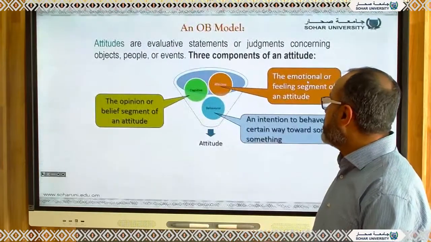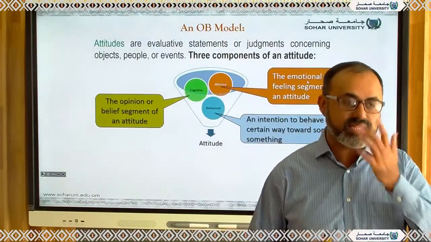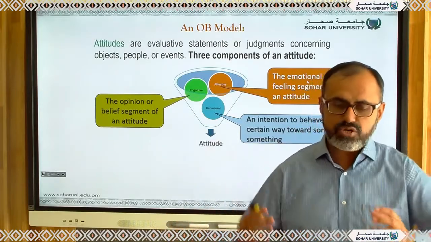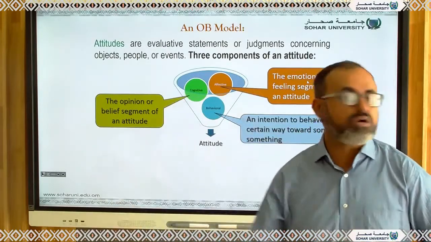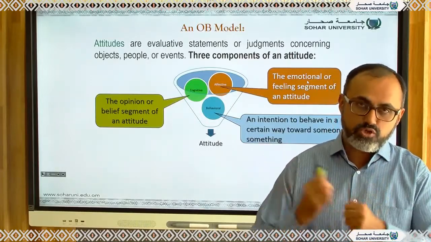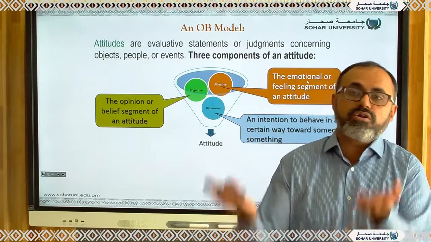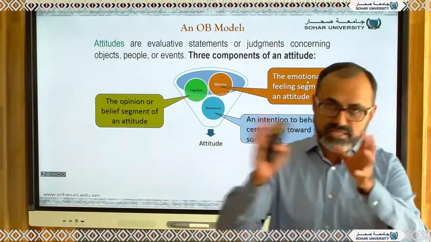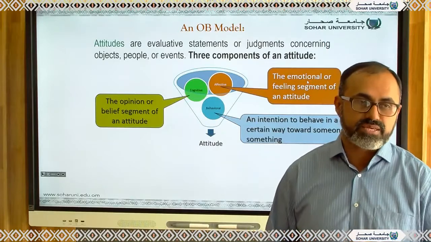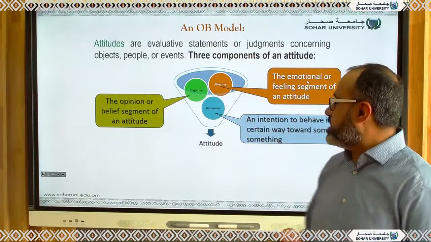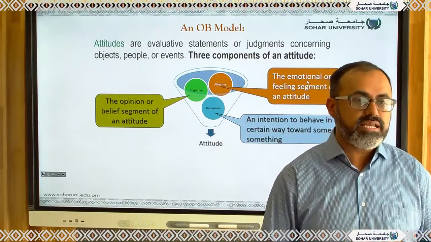So let's continue with the second thing, that is, the key variable: the attitude and behavior model. Actually, you develop some attitude and you behave accordingly. This is the normal OB related model, which you should understand more, because most of the literature and more variables will be linked with such attitude and behavior things. There are three parts of this attitude. One is the cognitive, the other is the affective, and ultimately it is behavior.